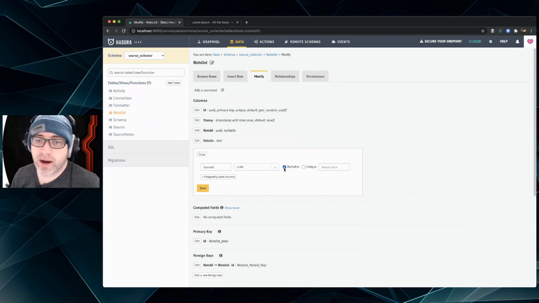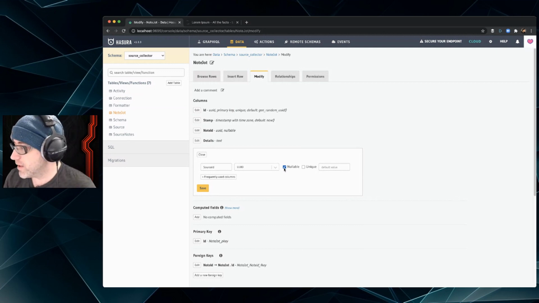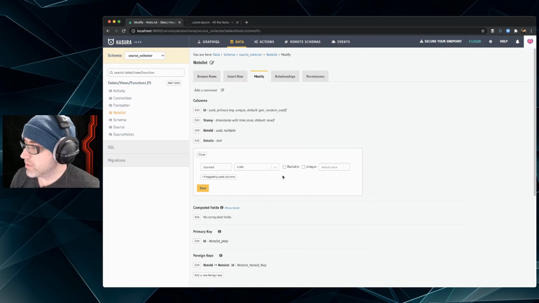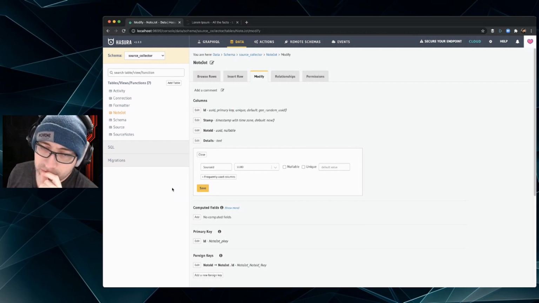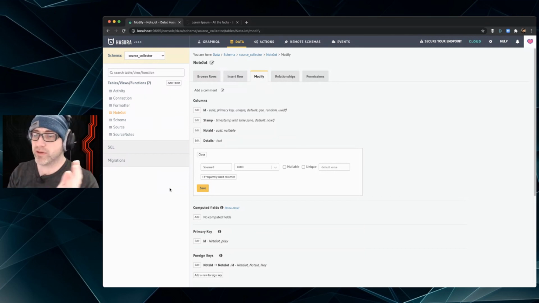Yeah, I'd have to require it. And then I would have to associate that. I'd have to do nullable off. And then say the source ID always has to be unique. Source and detail ID has to be unique. So like you could have different notes per thing. So that would make it work.